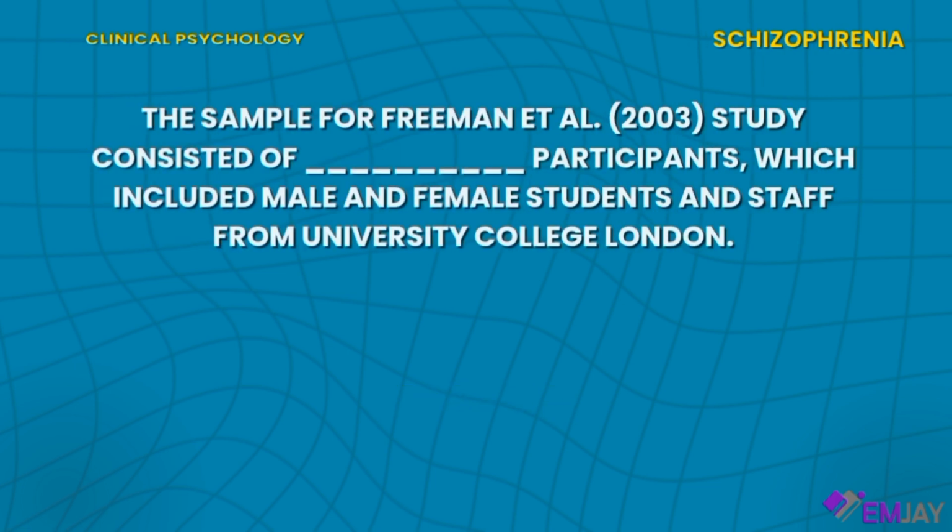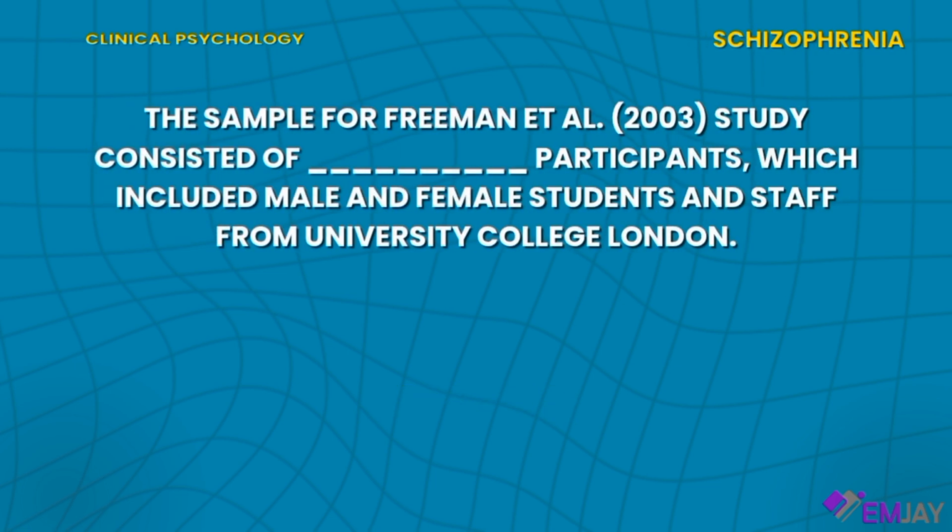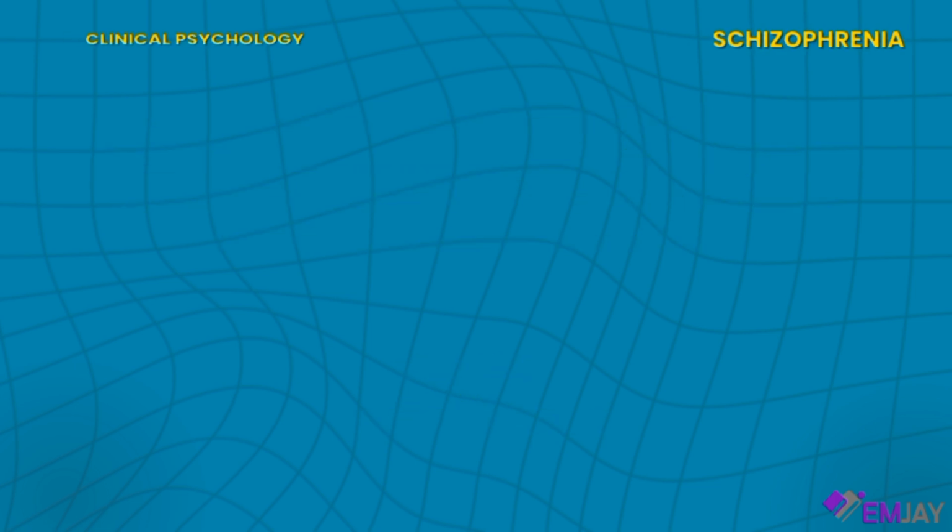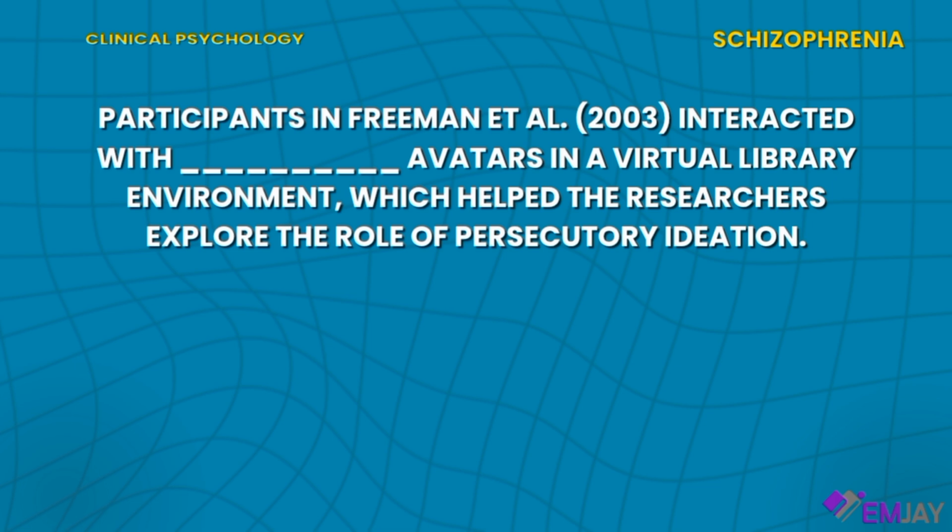Keep going. The sample for Freeman et al. 2003 study consisted of blank participants, which included male and female students and staff from University College London. And the answer is 24. Let's go. Participants in Freeman et al. 2003 interacted with blank avatars in a virtual library environment, which helped the researchers explore the role of persecutory ideation. And the answer is 5.